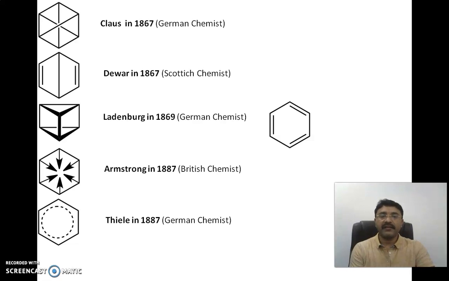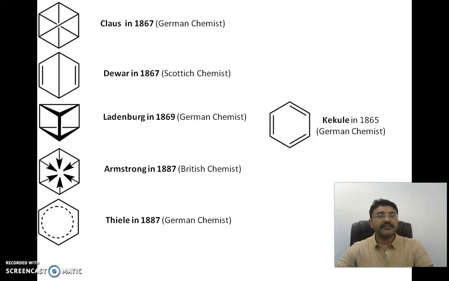But now the structure of the benzene is like this, globally accepted by all of us, that was given by Kekulé in 1865, the German chemist, and he gave the exact idea and put forward the various evidences regarding the structure of the benzene.